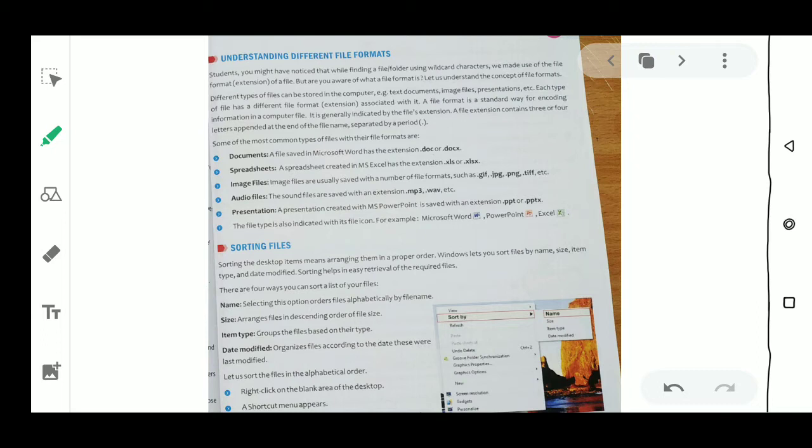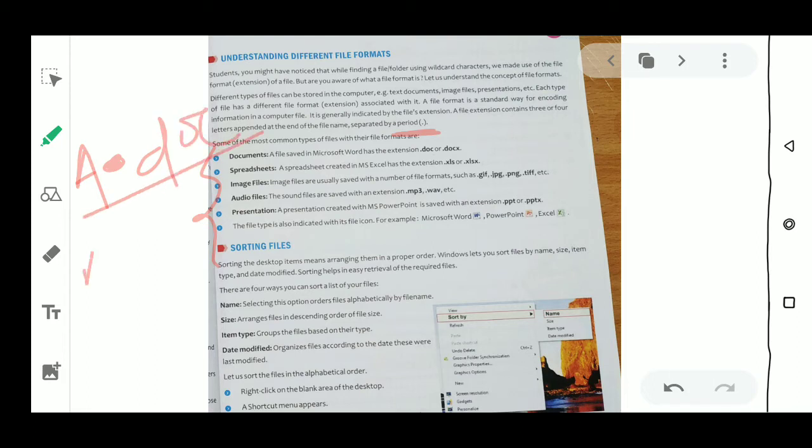File format means that suppose we have a video file, a music file, a document file, a spreadsheet file. All files have a specific name that is called an extension, and the extension is always separated by this dot, this full stop. Suppose I write a dot doc, that is my file name is a document.